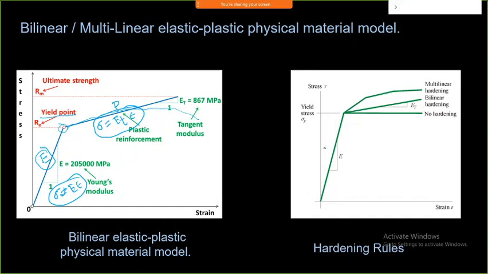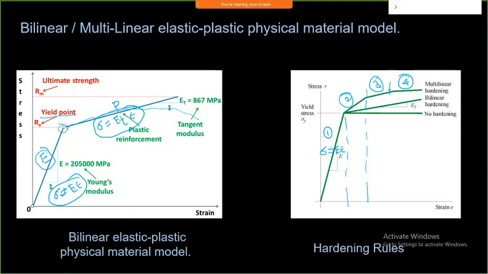Now I can have, as it is, stress equal to E into epsilon, up to this point. After that I have one more equation here. This is my first equation, this is my second equation, then my third equation, then my fourth equation. Likewise I can go on adding more and more lines to model that particular behavior of the material. That is called multilinear elastoplastic. The elastic behavior as well as the plastic behavior is taken into account, and that is called an elastoplastic material model.